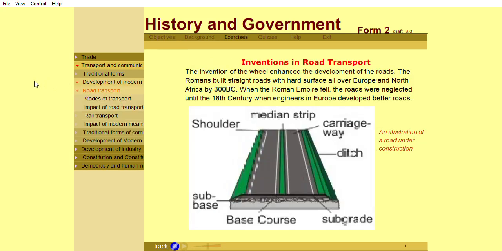The invention of the wheel enhanced the development of the roads. The Romans built straight roads with hard surface all over Europe and North Africa by 300 BC. When the Roman Empire fell, the roads were neglected until the 18th century, when engineers in Europe developed better roads.